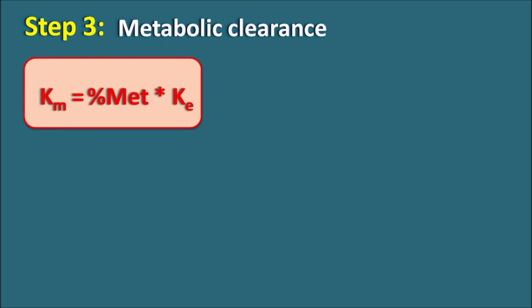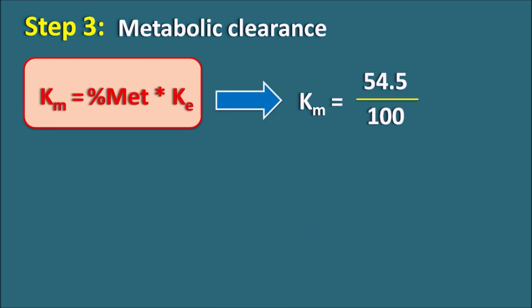Already from the data we know that the drug is undergoing 54.5% of metabolism. So now we can substitute in this equation. Then it gives Km is equal to 54.5 by 100 into K, which is obtained as 0.5. So 54.5 by 100 into 0.5, on solving, gives 0.273 per hour. So now we got the metabolic elimination constant as 0.273 per hour.